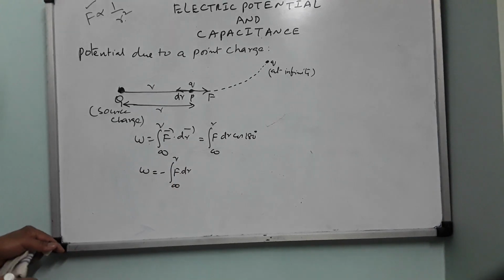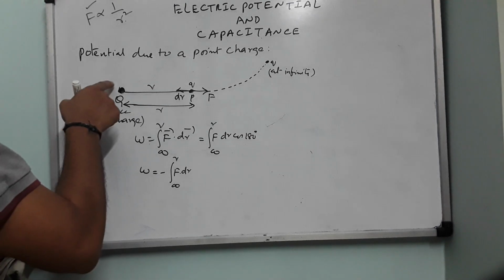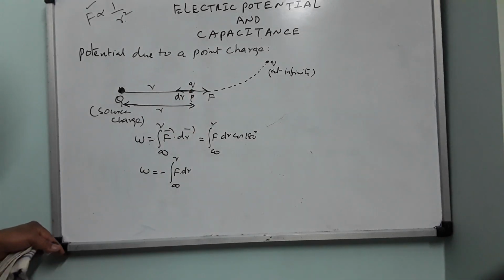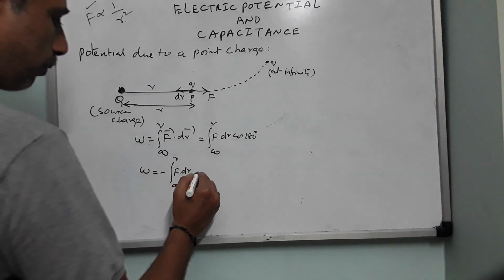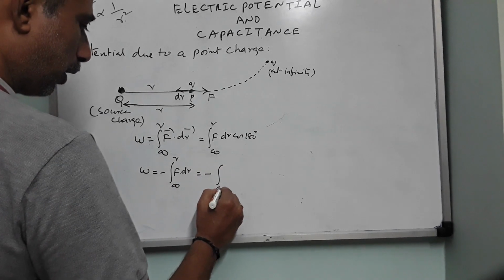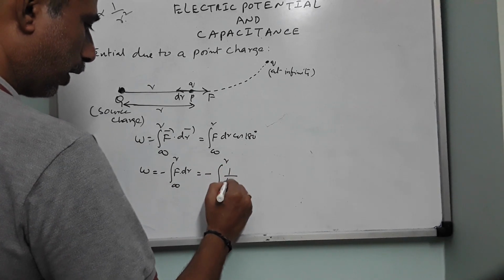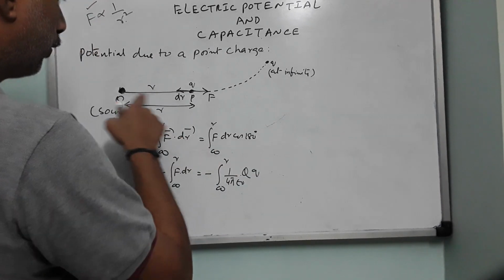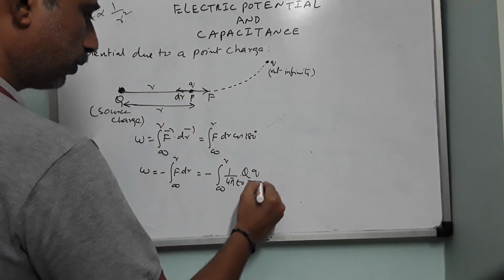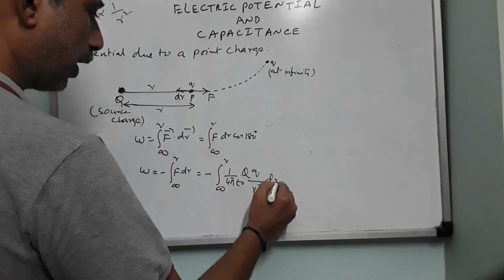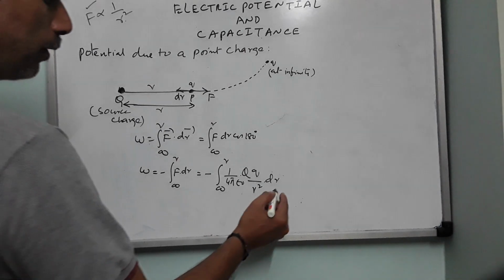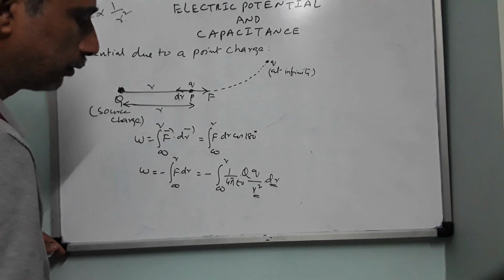Now what is F? F is the force of capital Q on small q, governed by Coulomb's law: 1 by 4 pi epsilon naught, capital Q into small q by R square. So this will be minus integral from infinity to R of 1 by 4 pi epsilon 0 into Q q divided by the distance between them, R square, into dr. Whenever you do integration, the integral element should be of the same variable.